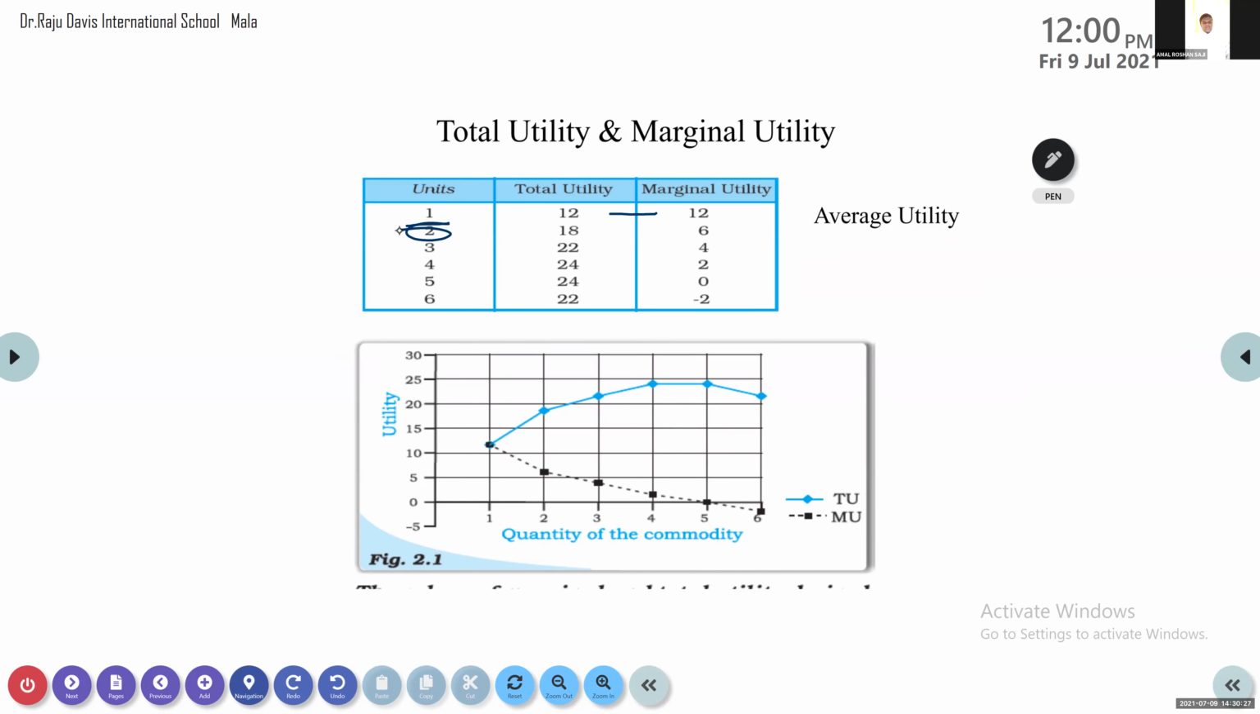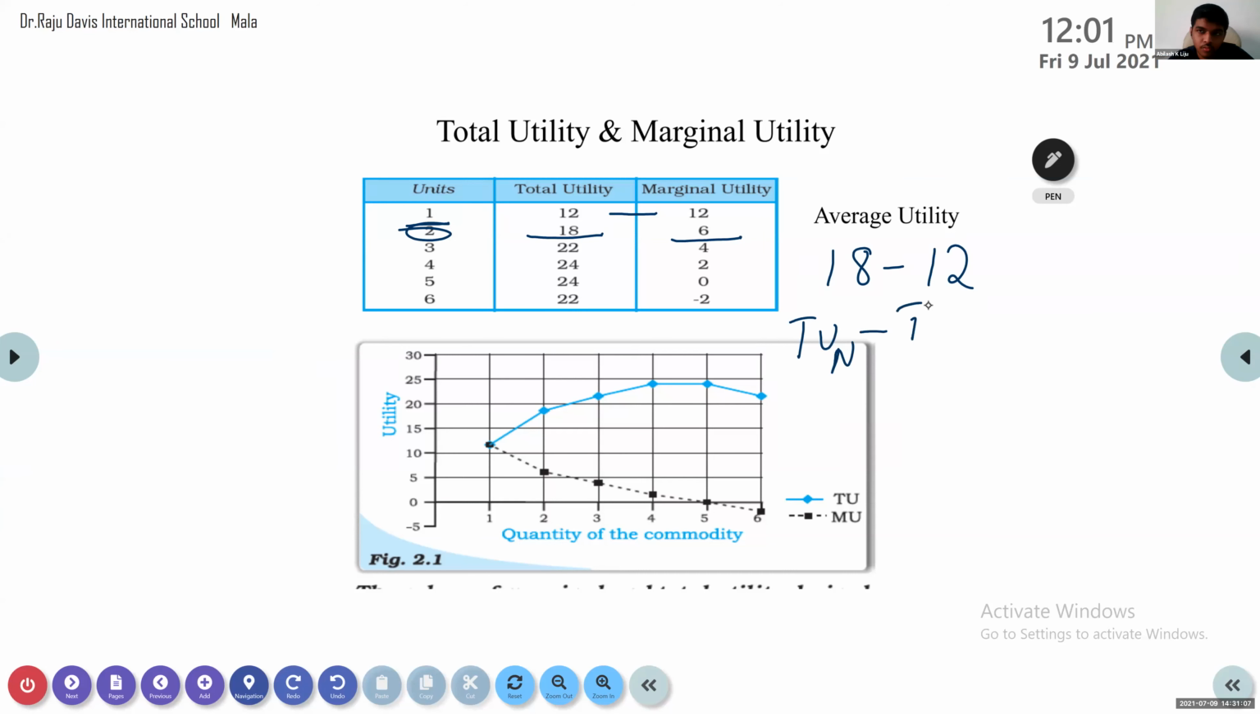Now as you consume the second unit, did it increase or reduce the total utility? Total utility increased, but marginal utility decreased. Total utility has become 18, marginal utility reduced to 6. Now how did you get the 6? When the total utility increased to 18, the marginal utility is 18 minus 12, right? I told you, what is the formula to get that?